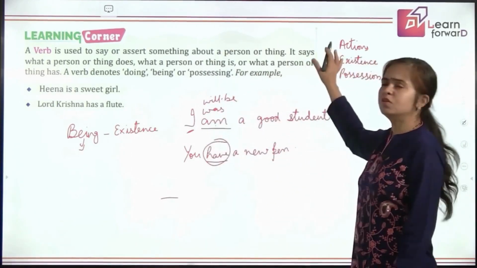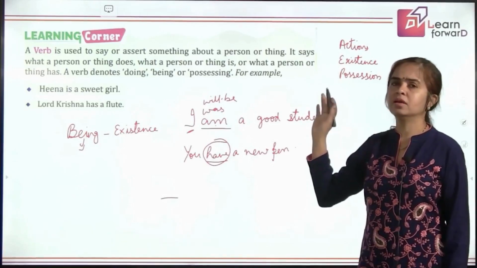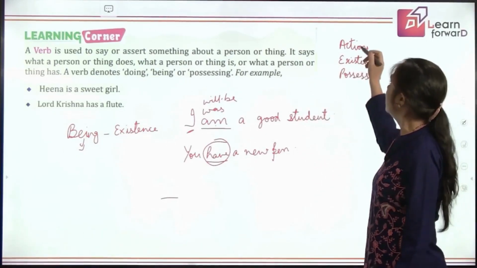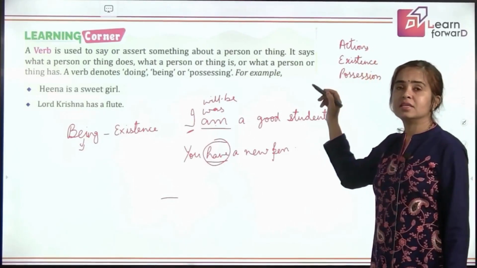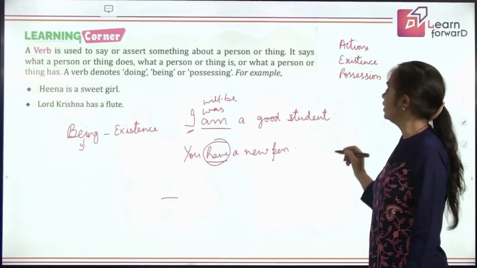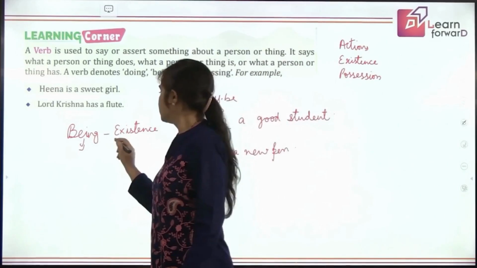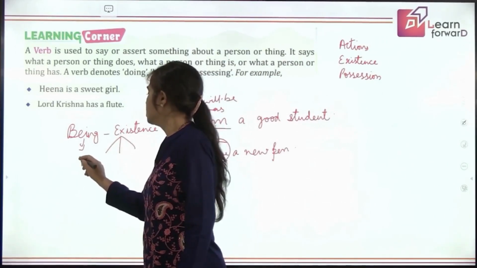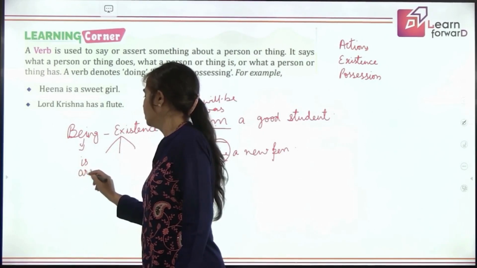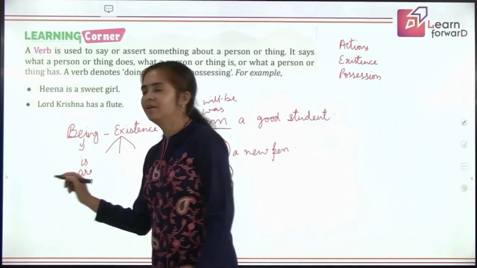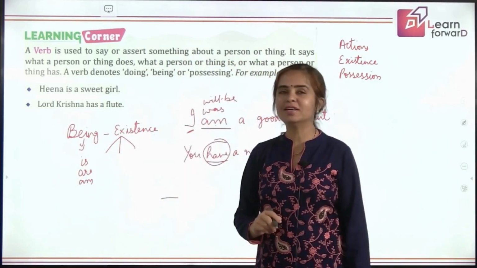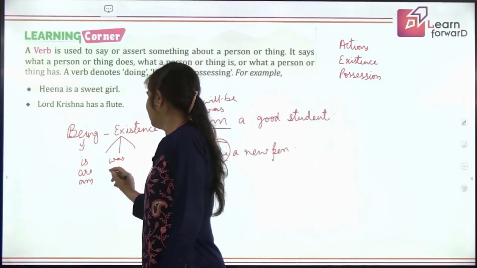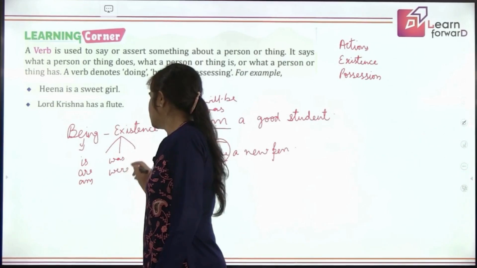Now actions, we know there are so many actions we have been learning from grade 1 and some of you might be learning from kindergarten. And then existence. What is included in existence? Let's understand here. In existence, we use the words is, are, am in present tense. What is the past form of these words? Very good. So you got a kickstart for it. Was, were is perfect.